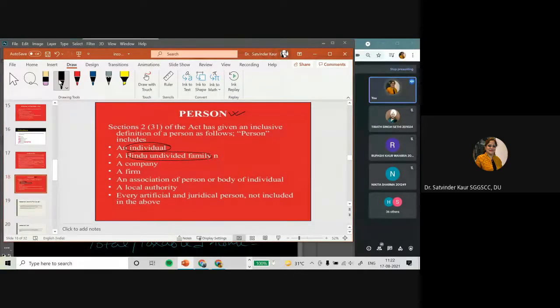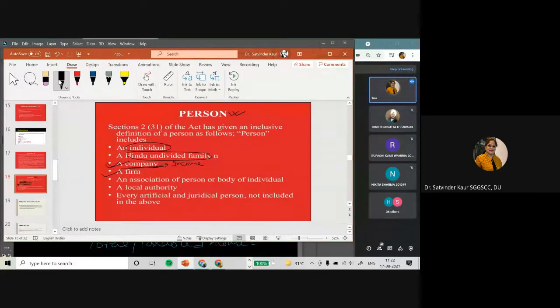Then a company: a particular business which is run registered in the form of a company gets a separate legal entity, and the income earned by the particular company will be the income of that company, so that company is liable to pay tax.